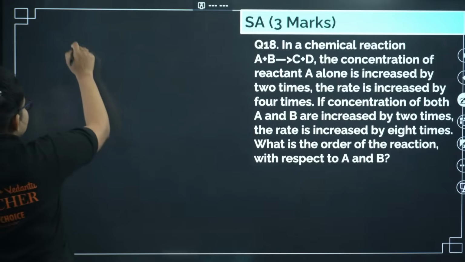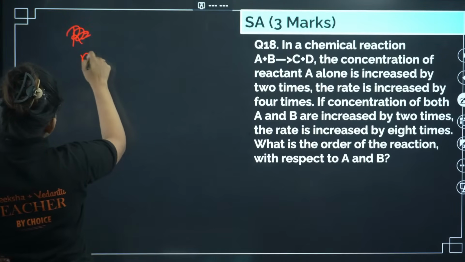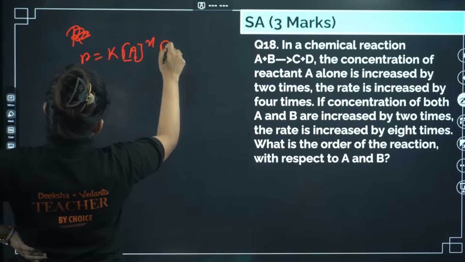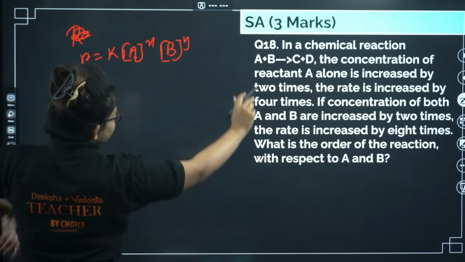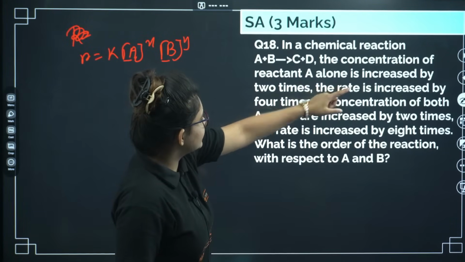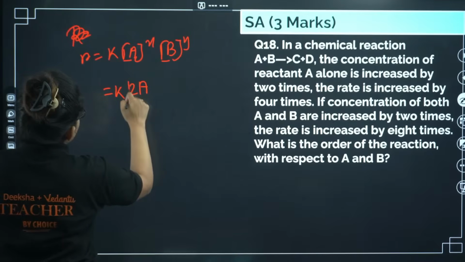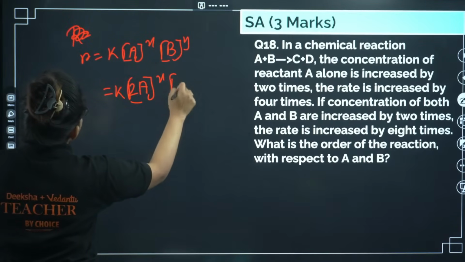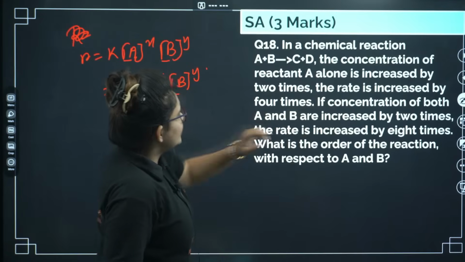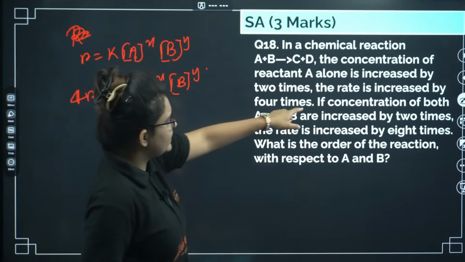Okay, let me just write the rate first. So rate is equal to small r, which equals k into A power x B power y. Check whatever statements they have given. The concentration of reactant A alone is increased by 2 times, so let's make it 2A. 2A power x B power y, right? Then they are saying R will be increased by 4 times. It will be 4R. Like that you have to predict the equation.